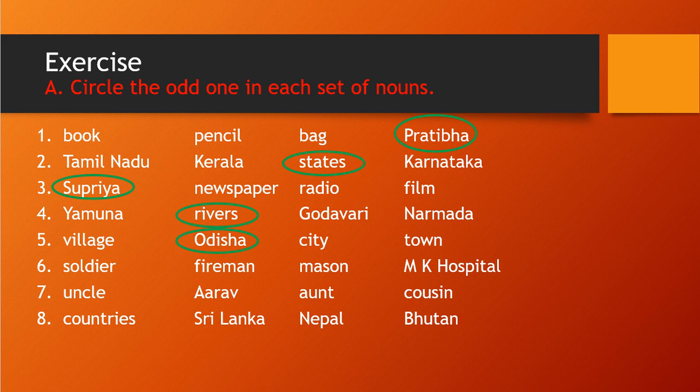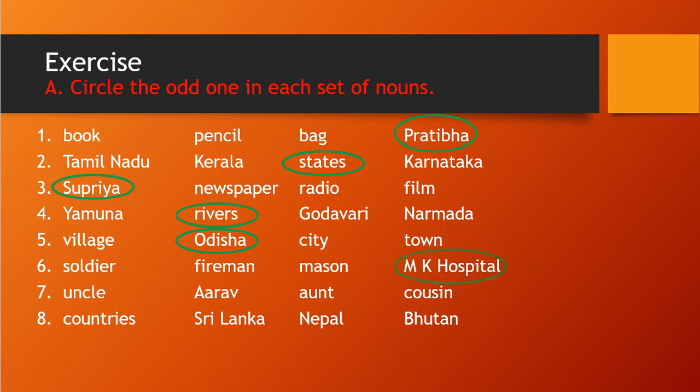MK Hospital is a proper noun, and soldier, fireman and mason are common nouns. So the proper noun is single, that is the odd one, right? Let's mark it down there.